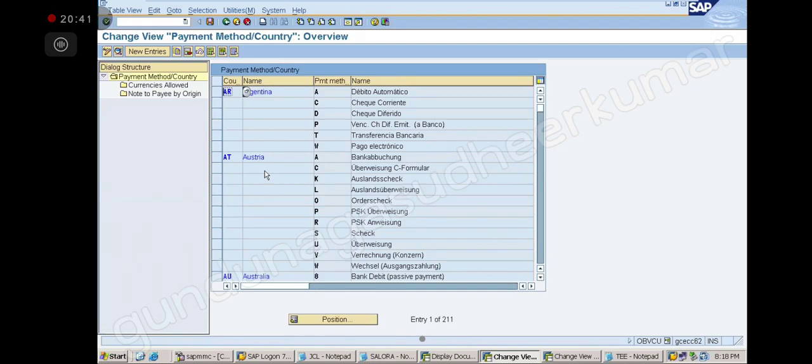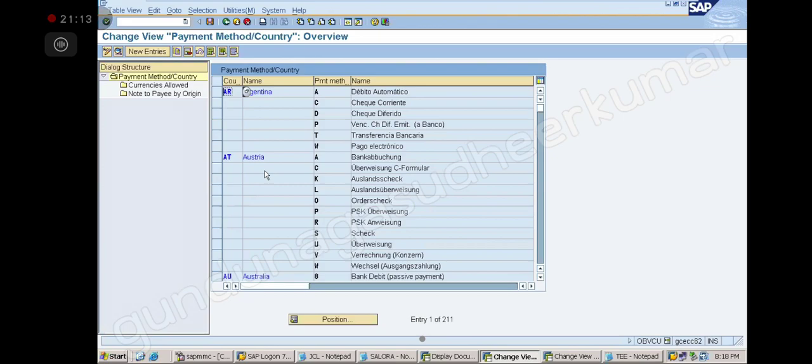I will repeat again, right? All the configurations will fall in any of the 3. Some configurations we do at company code level. Some we do at country level. Some we do at client level. Whatever we do at client level, it is applicable for that client only.